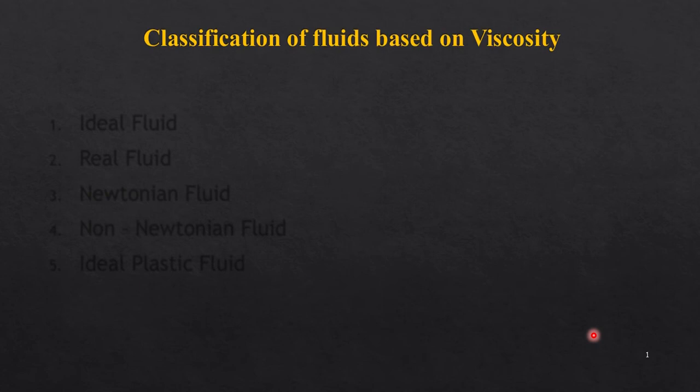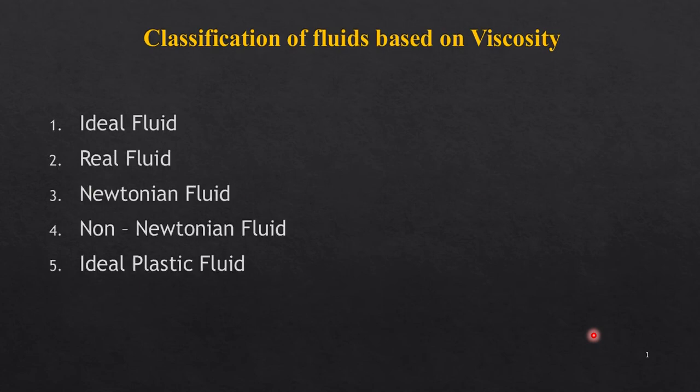Now, according to the property of viscosity, we generally have 5 types of fluids. Let's see what those 5 types are. The first one is ideal fluid, the second is real fluid, the third is Newtonian fluid, the fourth is non-Newtonian fluid, and the fifth is ideal plastic fluid. Now let's cover all these 5 types of fluids in detail with examples.